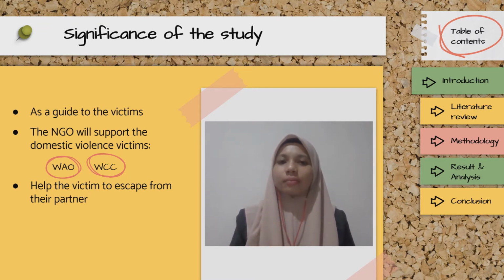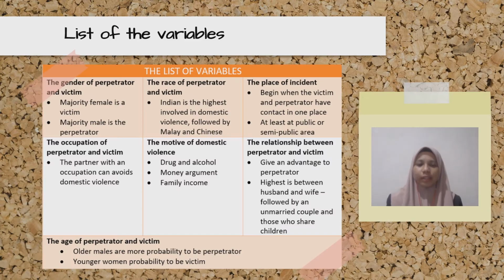There are some non-government organizations that can support domestic violence victims, such as the Women's Aid Organisation (WAO) or the Women's Centre for Change (WCC). Both of the organizations can help victims who are still struggling to escape from their abusive partner. Several variables that we use in our research.